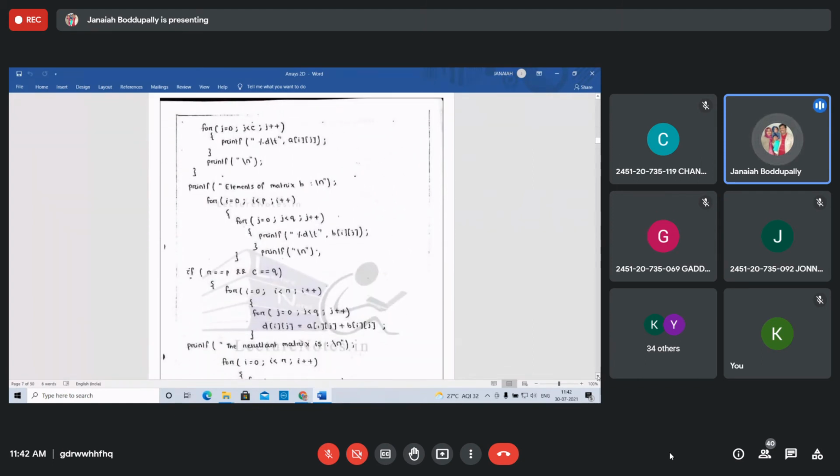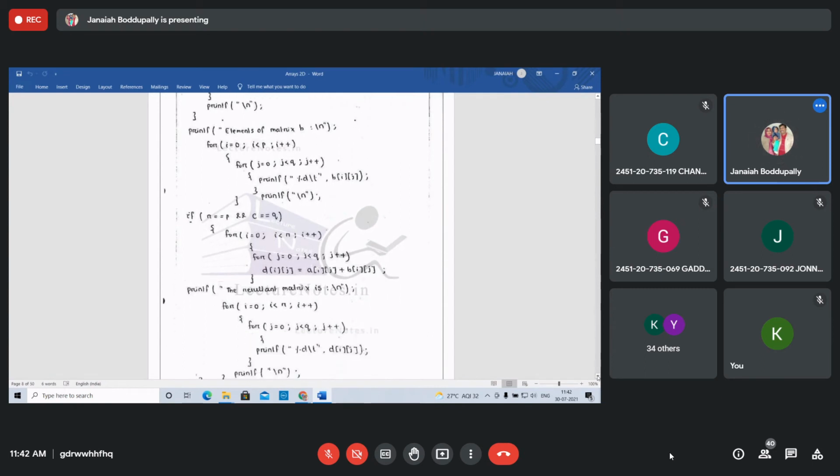Yes, we completed reading the elements of the first matrix A, that's the number of rows, an R by C matrix. Again reading of the second matrix B, that is P by Q, the order is P by Q, and displaying the first matrix A and the second matrix B, how to read and display.